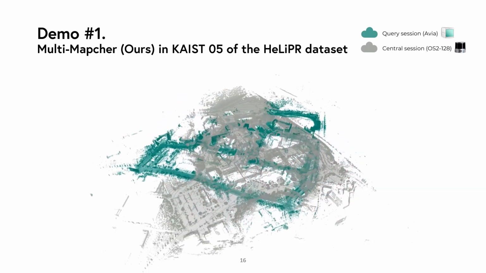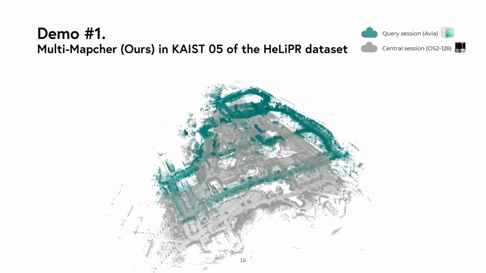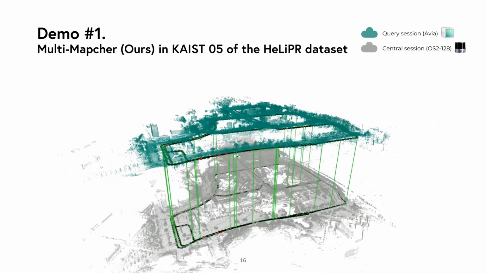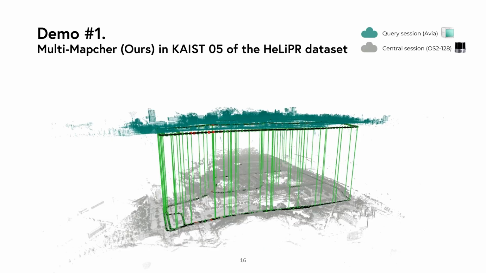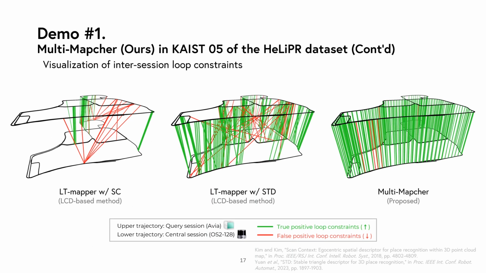First demo is tested on the Conrist 05 sequence on the HeliPR dataset. The query session is acquired by an Aeva LiDAR sensor, and the central session is acquired by an OS2-128 LiDAR sensor. Compared with our proposed method, LCD-based methods resulted in numerous false positive loop constraints, and the number of true positive loop constraints was significantly lower than our proposed method.